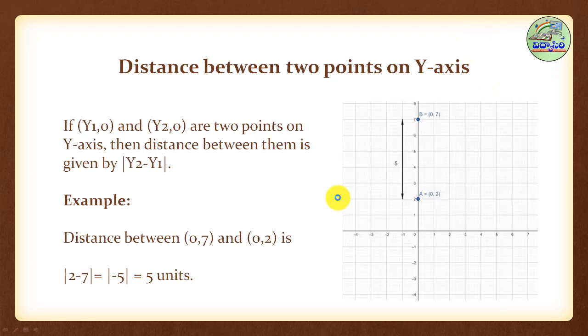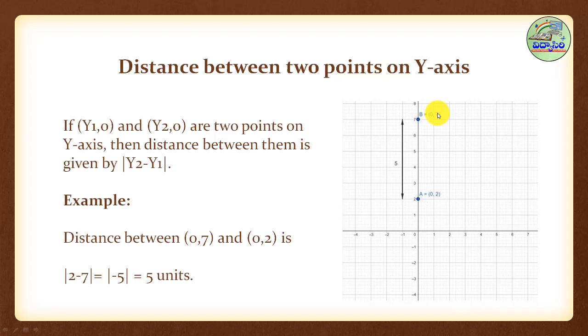In the same way, the distance between 2 points on the y-axis. If you take 2 points on the y-axis, how do we find the distance or length of that line segment? See, you take here x is 0, y is 2, and one more point, x is 0, y is 7. So for any point on the y-axis, x must be 0.